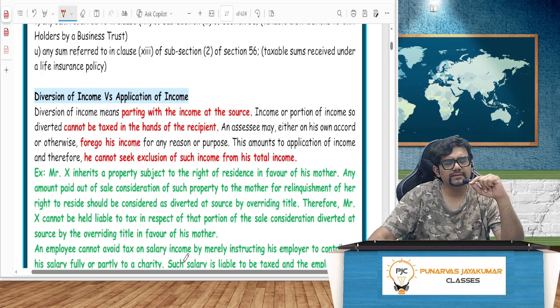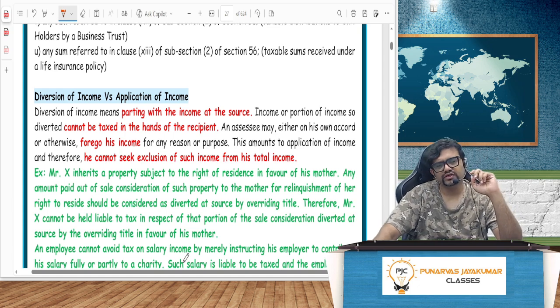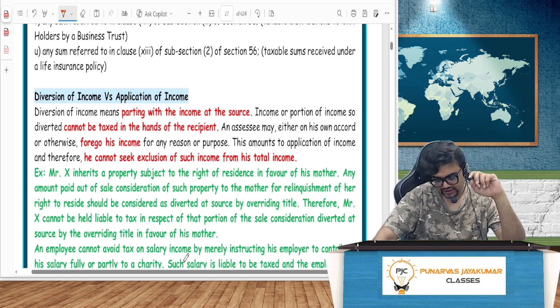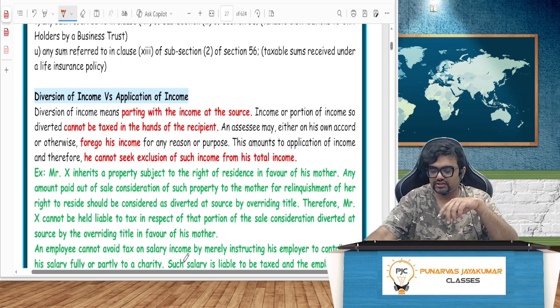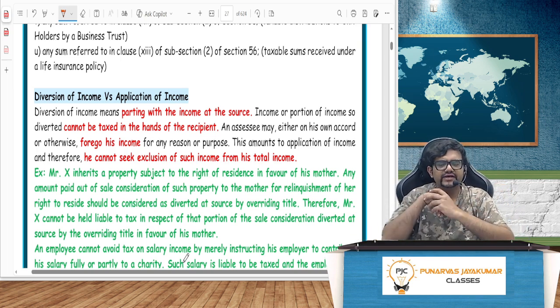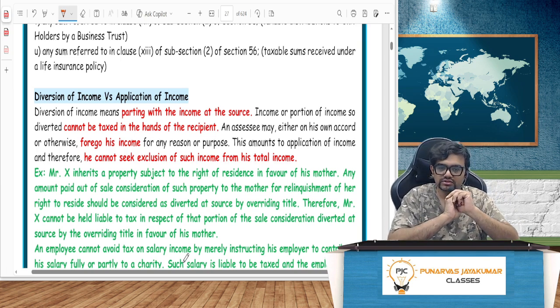You will get some money at the end of the month, 20,000 rupees. You will say, in that 5,000, I will give it to my parents. Is it diversion of income or application of income? Obviously, application of income. You will get 30,000 rupees. In that 5,000 rupees, you will go and eat one nice meal at a restaurant, a 5-star hotel. Is it diversion or application? Application.